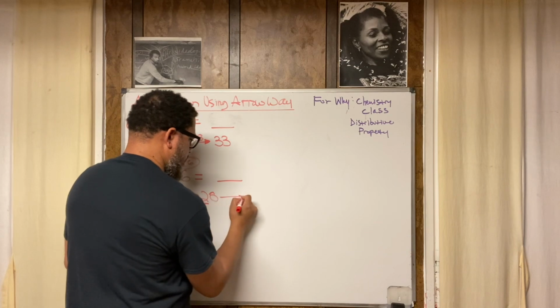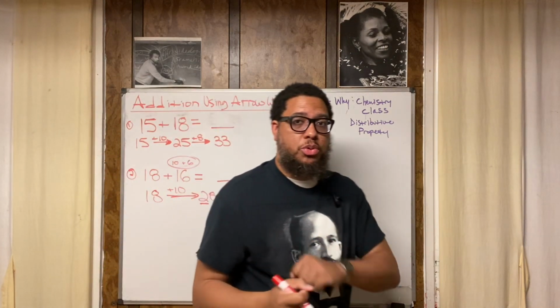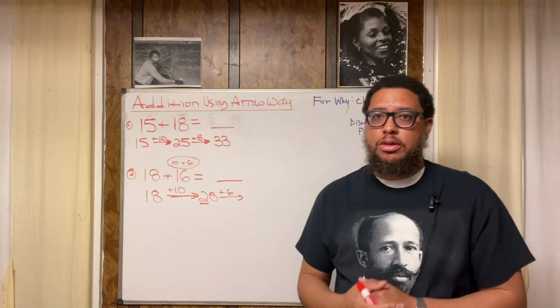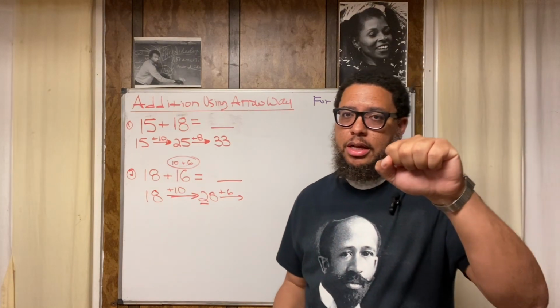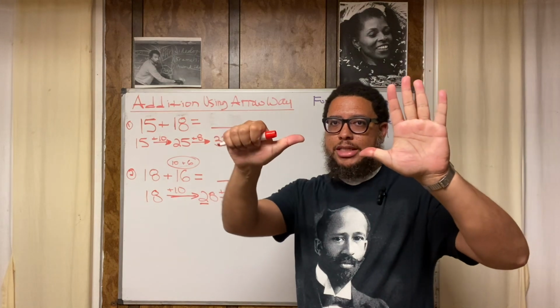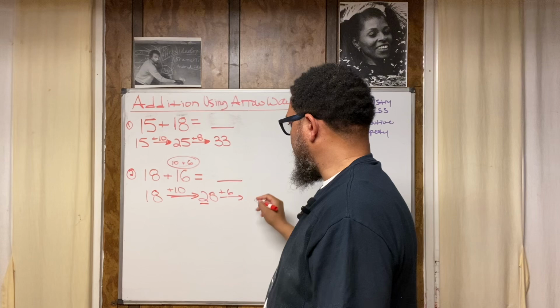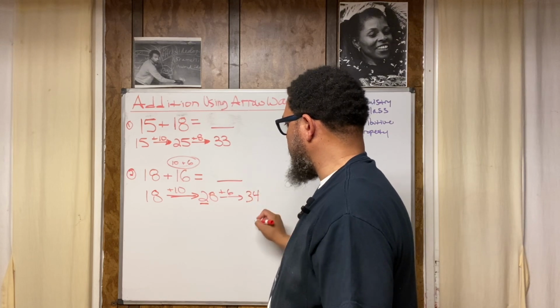So I draw another arrow, and I'm doing plus 6. Now, 28 plus 6, I could count on from 28. Balled up fist is 28. I do 29, 30, 31, 32, 33, 34. That's 6. I end up at 34. So that's why our sum is going to be 34.